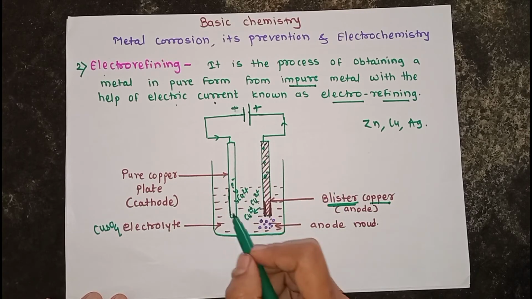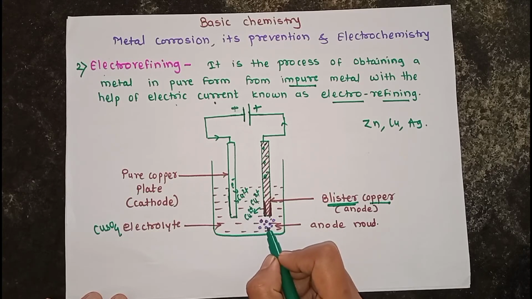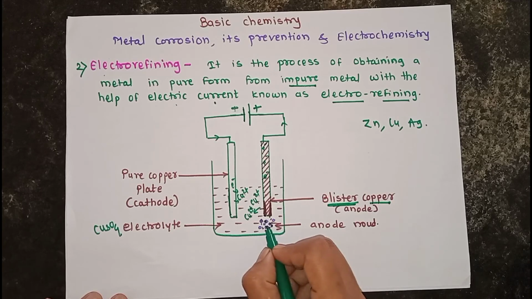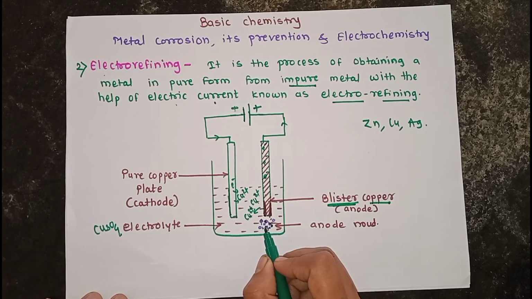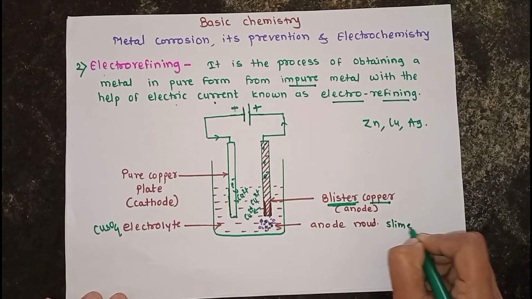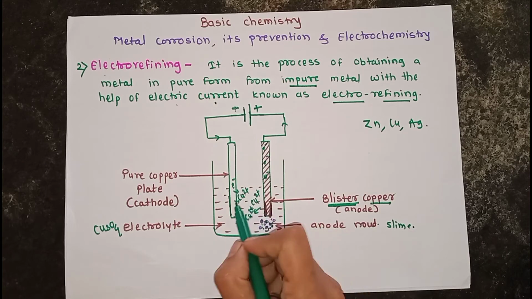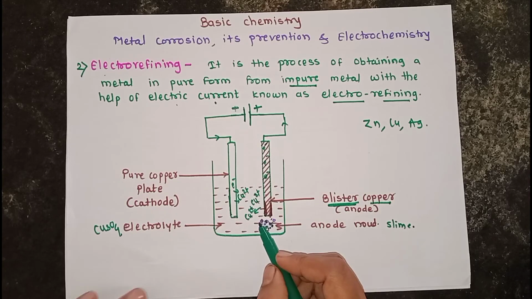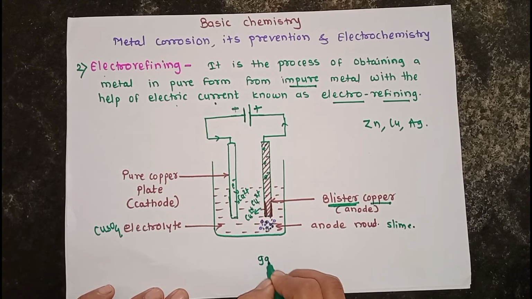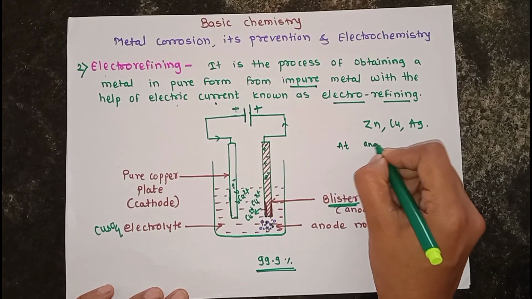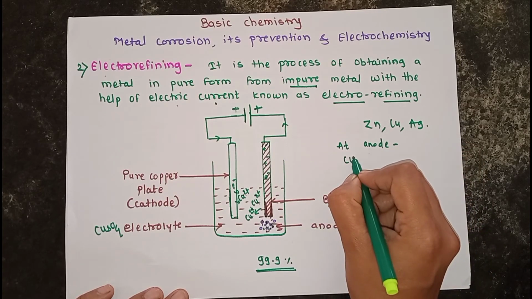The result is that the anode gets dissolved and impurities settle down below the anode. These impurities are called the anodic mud or slime. The cathode is the refined metal, and it is washed and dried. After that process the pure metal is obtained, having a purity of about 99.9%.